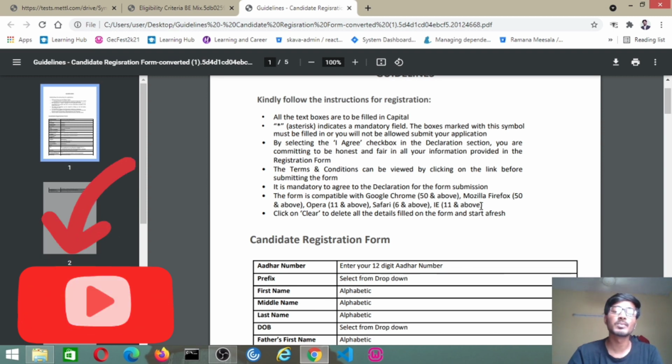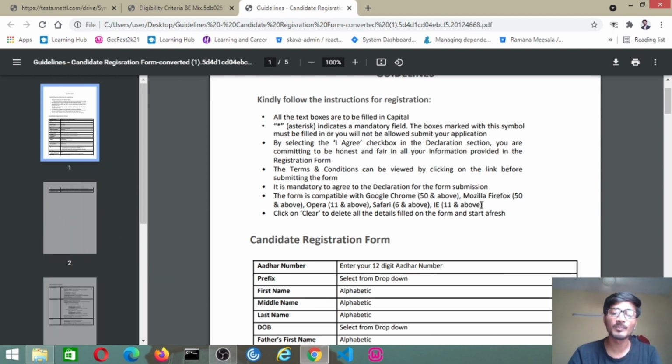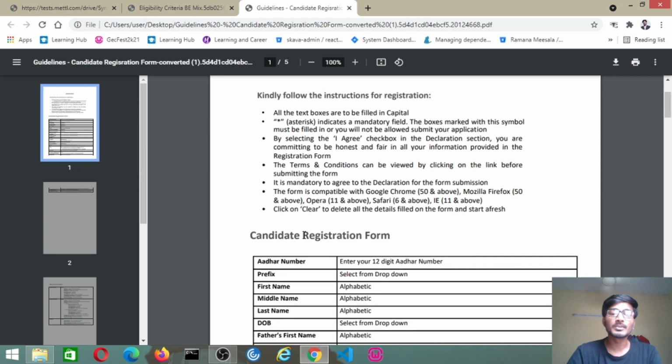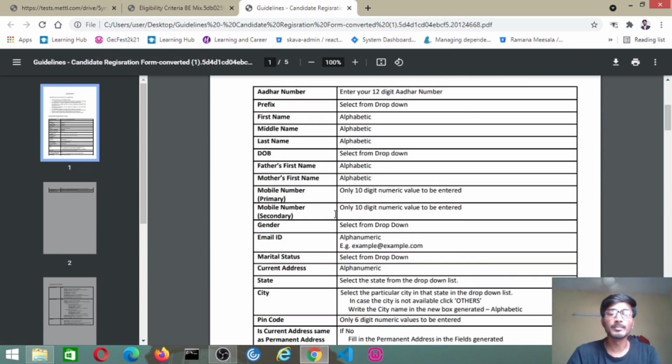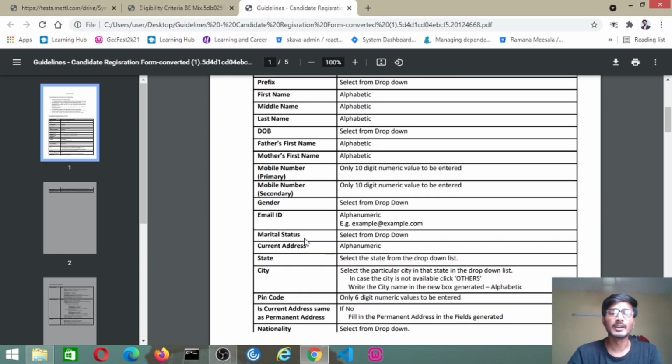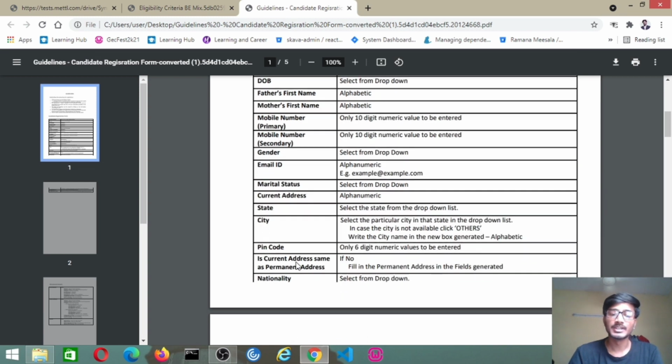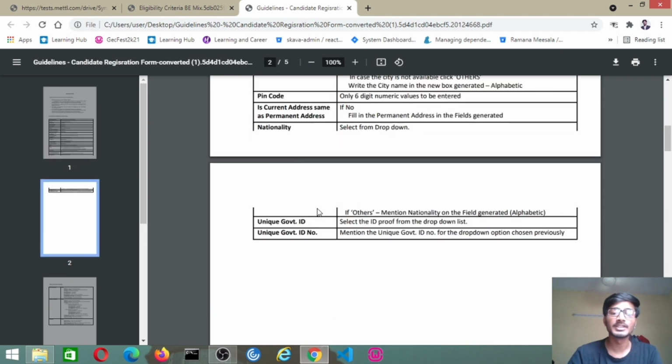So, the versions of browsers that they support the registration form. And by clicking on clear, the fields will be deleted. Coming to the fields they provide in the registration form: Aadhaar number, prefix, first name, middle name, last name, date of birth, father's first name, mother's first name, mobile number, gender, email ID, marital status, and current address, state, city, pin code. These are all mandatory fields while we are filling in the registration.